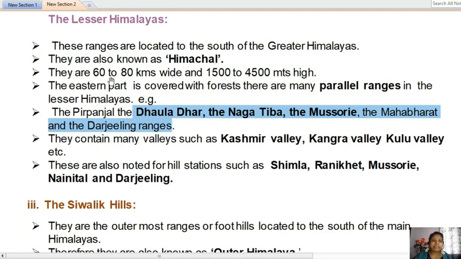It is about 60 to 80 kilometers wide and 1500 to 4500 meters in height, and the eastern part is covered with forest. There are many parallel ranges in the Lesser Himalayas, for example Pirpanjal, Dhauladhar, Nagatiba, Mussoorie, the Mahabharat, and the Darjeeling ranges.